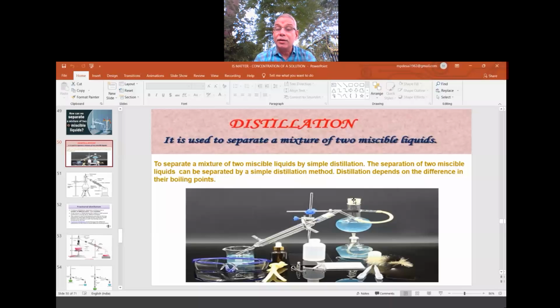So why will the temperature always be 40 degrees only? Because A is still there inside. As long as A is inside, A keeps boiling, because the temperature is 40 degrees only. When the complete A converts into vapors of A, then you can see the mercury mark starts increasing.